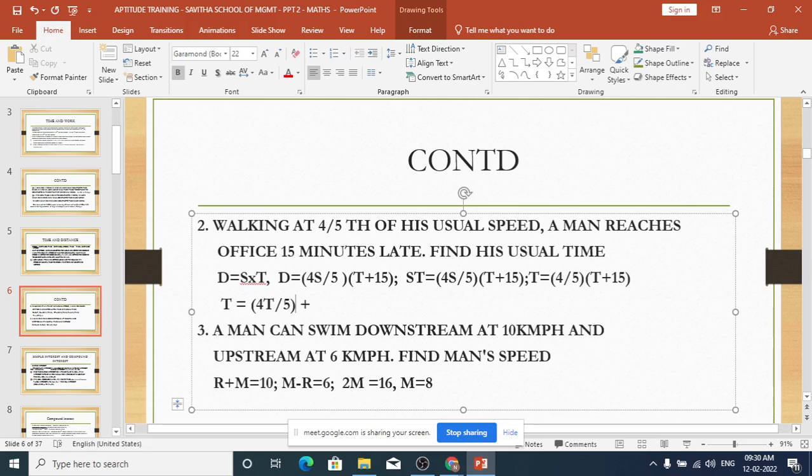How much does it come? 4 by 5 into 15 is 12, isn't it? Bring all the T on one side. That is T, and if you take that 4T by 5 to the other side, it becomes minus 4T divided by 5. So this is equal to 12.